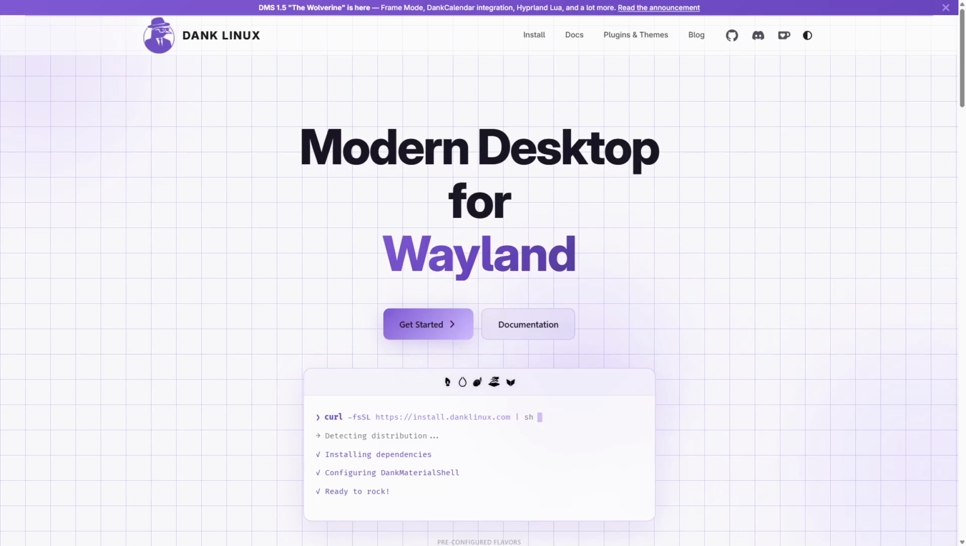If you're in the market for a new Linux distro, you might have come across Dank Linux, but is it really worth your time? Let's dive into what it offers and see if it lives up to the hype, or if it's just another flavor of Linux.